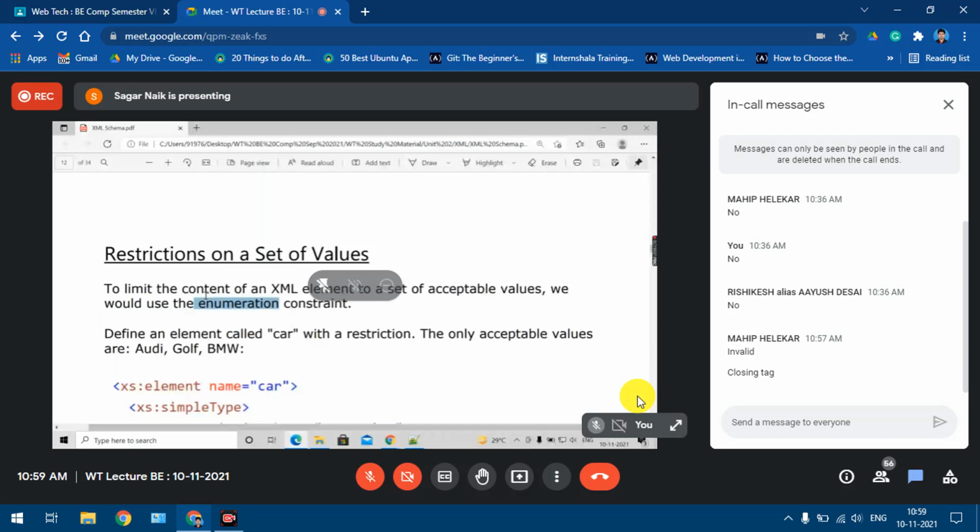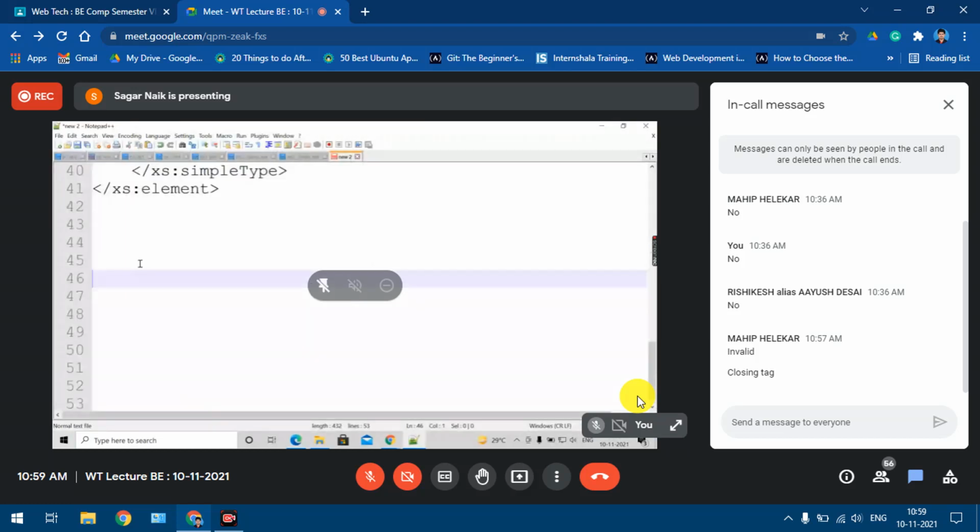So look at this example. What is it saying? Define an element car with a restriction. What is the restriction? The only acceptable values are these three: either Audi, Golf or BMW.